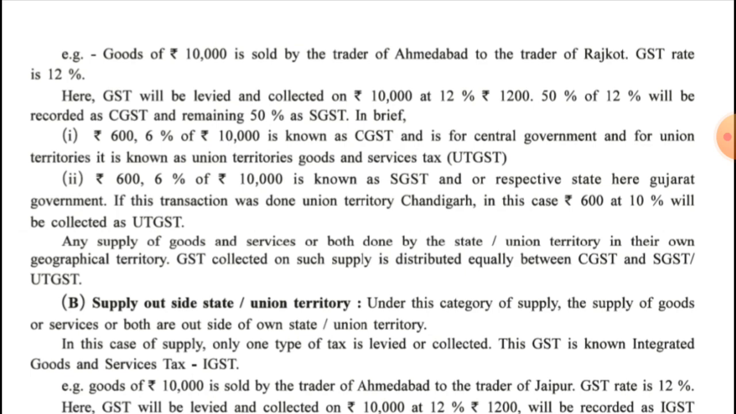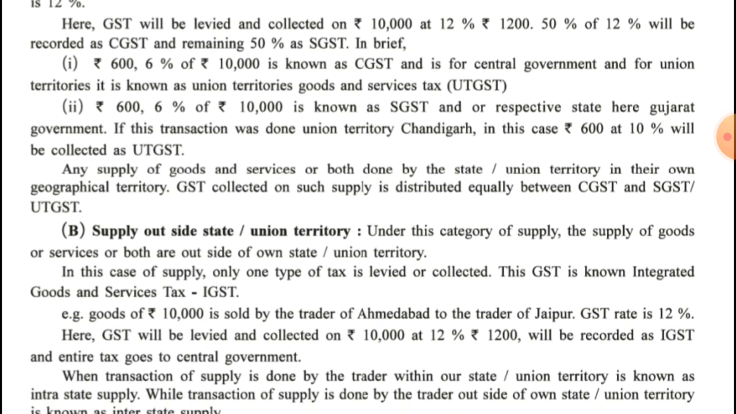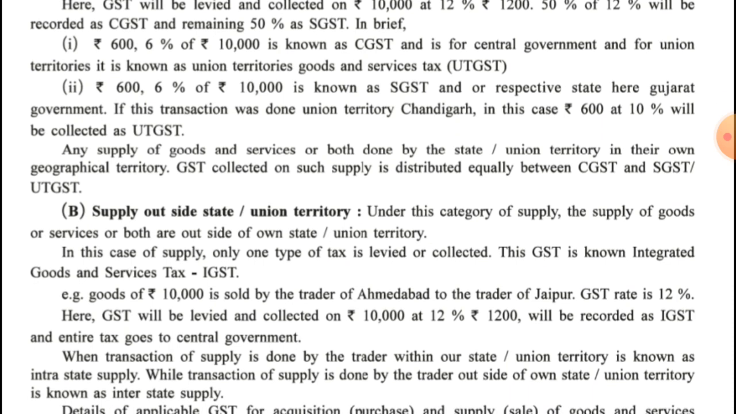Okay. Next point, that is supply outside the state or union territory. It means when the transaction or supply of goods is done between two states, then only one tax will be applicable, that is IGST, Integrated Goods and Service Tax. For example, goods of rupees 10,000 are sold by the trader of Ahmedabad to the trader of Jaipur. It means from Gujarat state to Rajasthan, and the applicable GST rate is 12%.